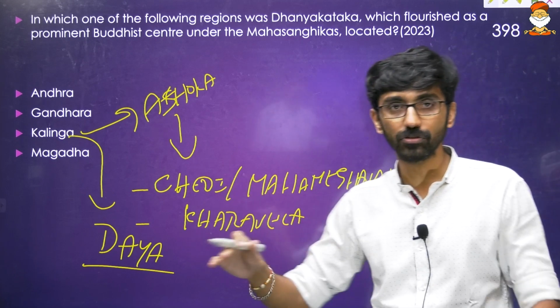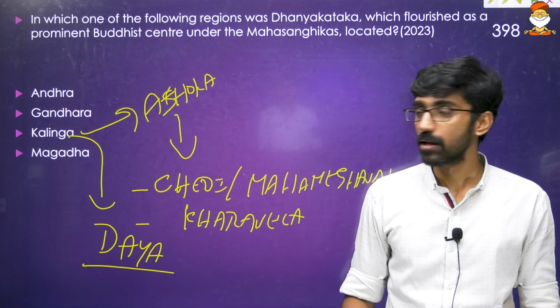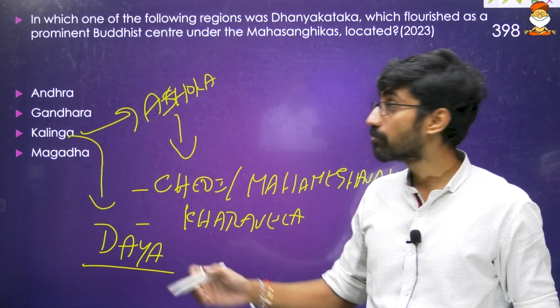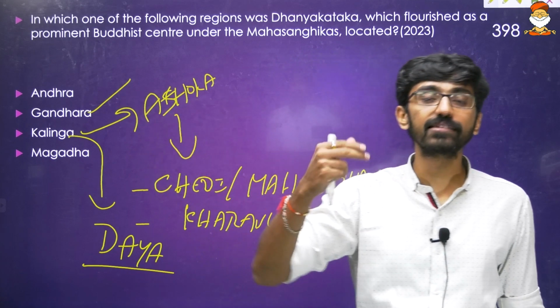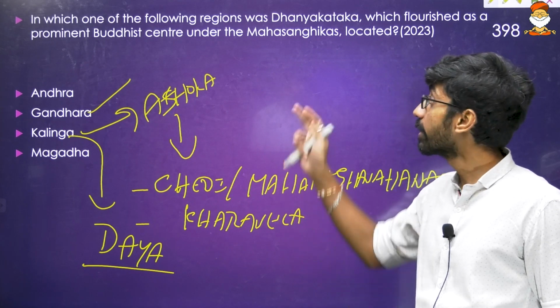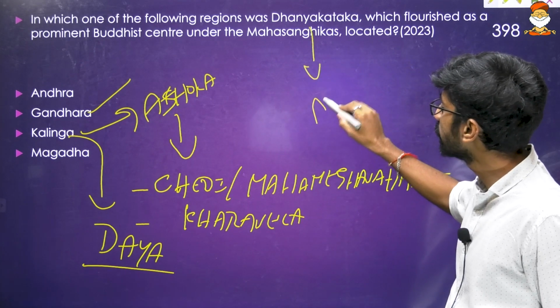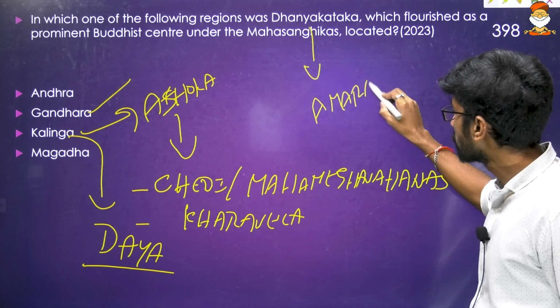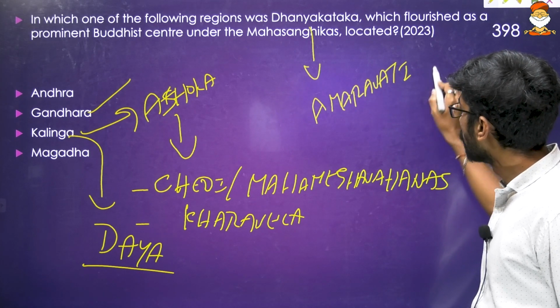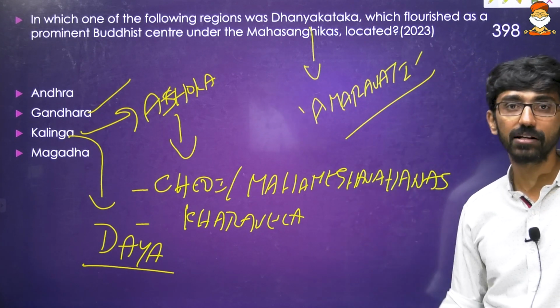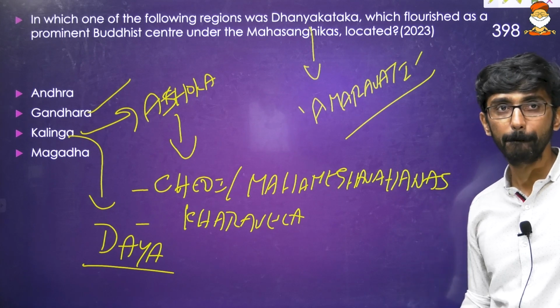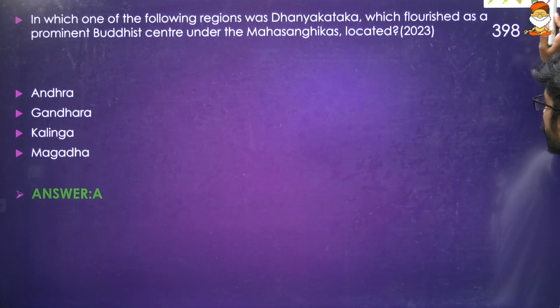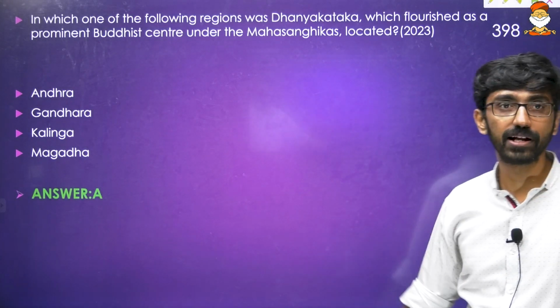Magadha, of course, is the Bihar region, Pataliputra, Patna, and Andhra Pradesh. It's a very extensive topic, but we will discuss Gandhara. Gandhara is a sculptural school. We will discuss that one. Now, Dhanyakataka is near Amaravati. That is one thing. Now, answer is A, Andhra Pradesh, Dhanyakataka.